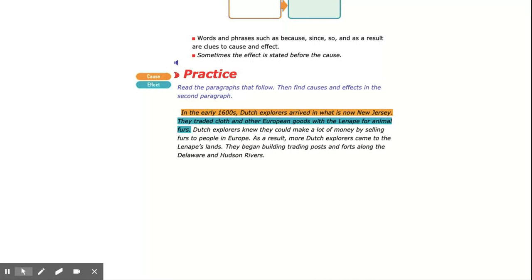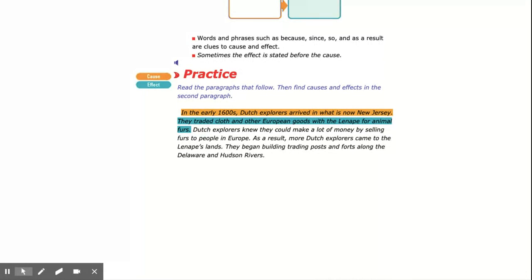So I'm looking back in the text and I see that because the Dutch explorers arrived in New Jersey, they traded cloth and other goods with the Lenape for animal furs. Because the Dutch explorers knew they could make a lot of money by selling the furs, more Dutch explorers came to the Lenape lands. So these are examples of cause and effect relationships.